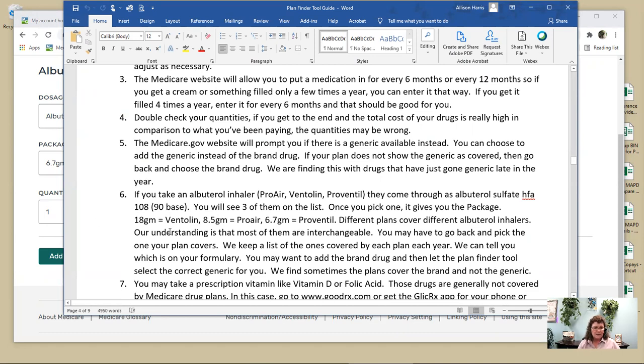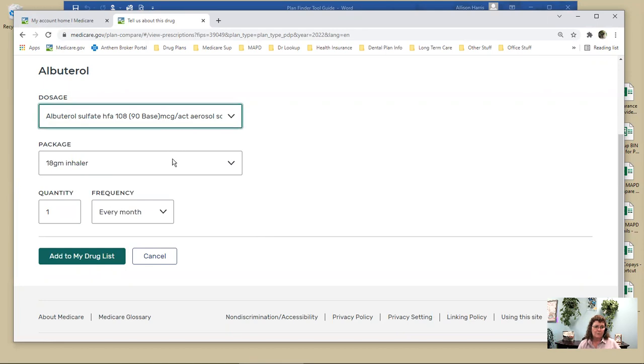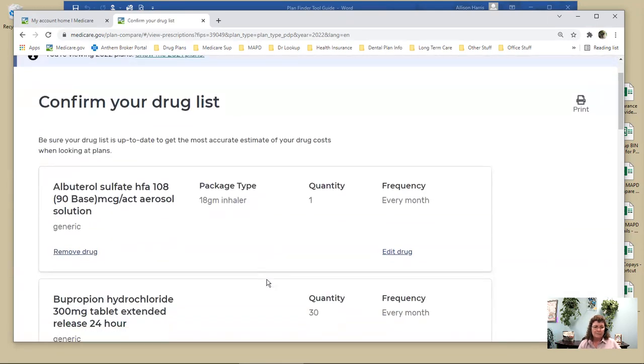But they're all pretty interchangeable is our understanding. We've got no medical training at all, but we work with a lot of people and they tell us, oh, I can use ProAir instead of Ventolin. I can use Ventolin instead of Proventil. So this kind of tells you what they are if you're going to go pick one. So I'm just going to go ahead and take this first one, and I use one of those a month. So I'm going to add it to my list.